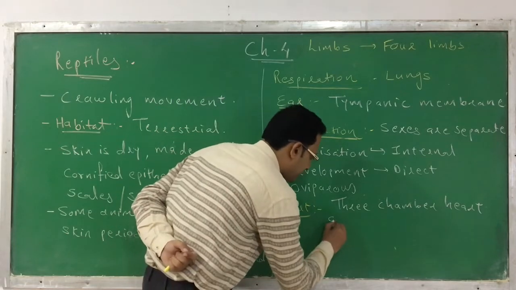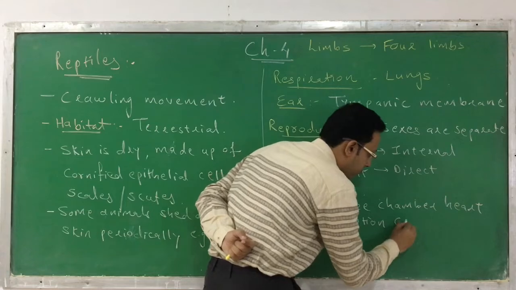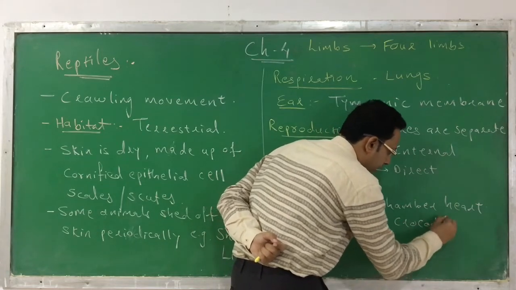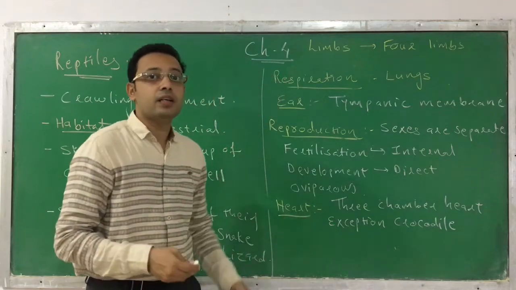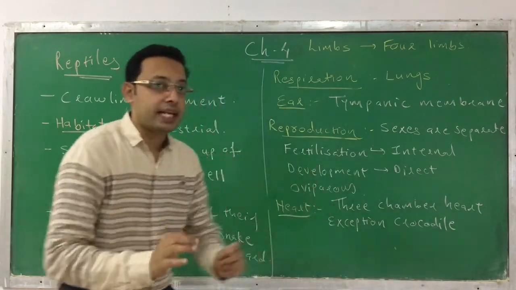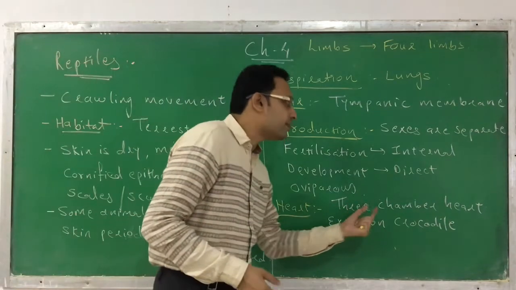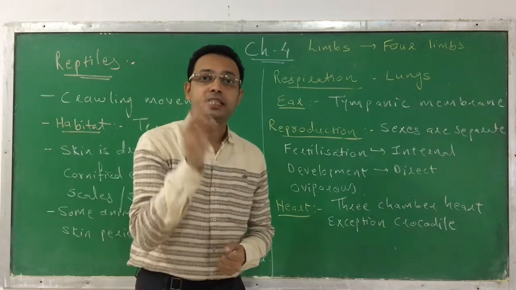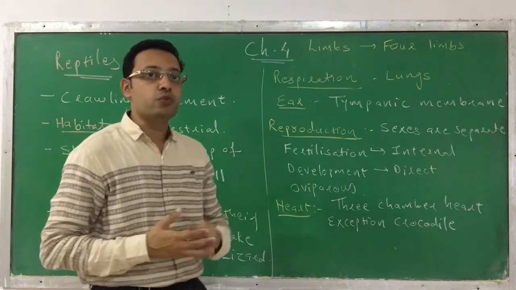But there is an exception. The exception is the crocodile. Crocodile has a 4-chamber heart. How many chambers? 4-chamber heart. Crocodile is actually a reptile, so according to its characteristics it should have a 3-chamber heart, but crocodile is an exception. It has a 4-chamber heart that consists of 2 auricles and 2 ventricles.